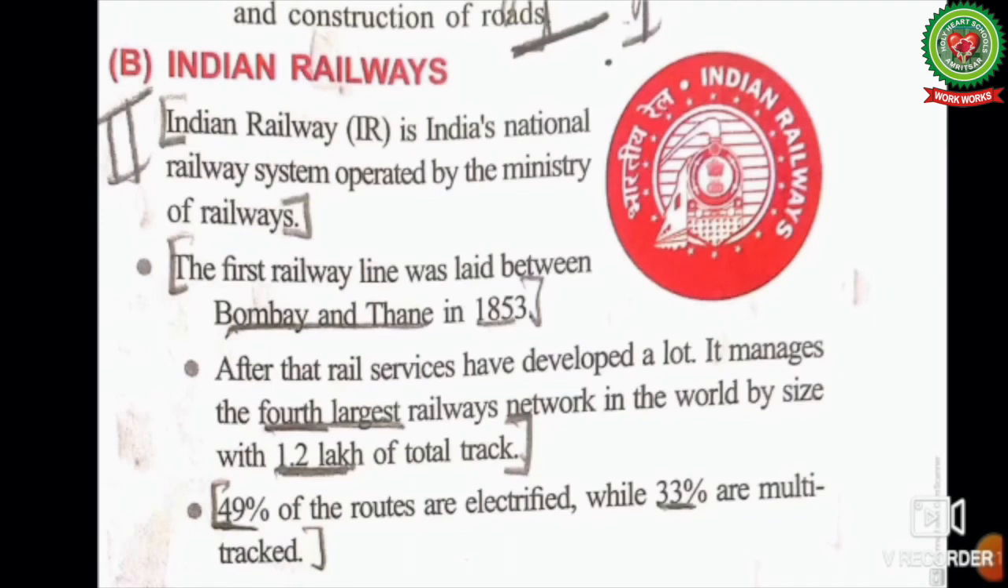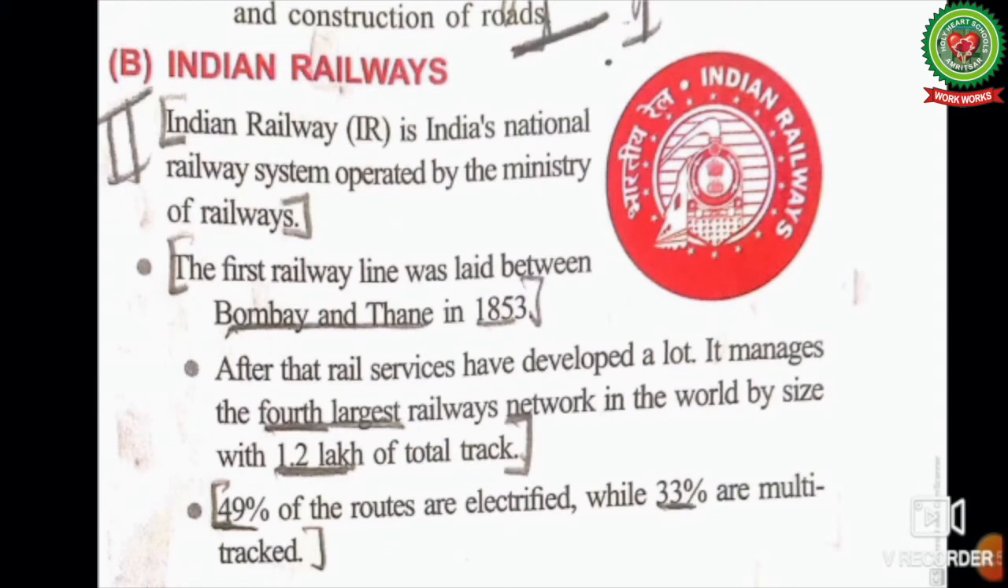Now let us read about the Indian Railways from your textbook. Open your book on page number 277. Indian Railways, IR, is India's national railway system operated by the Ministry of Railways. You can see in this picture the logo of the Indian Railways. The first railway line was laid between Bombay and Thane in 1853. Children, it was built by the Great Indian Peninsula Company. It is a 21-mile long route from Boribunder, now known as the Victoria Terminus, in Bombay to Thane.